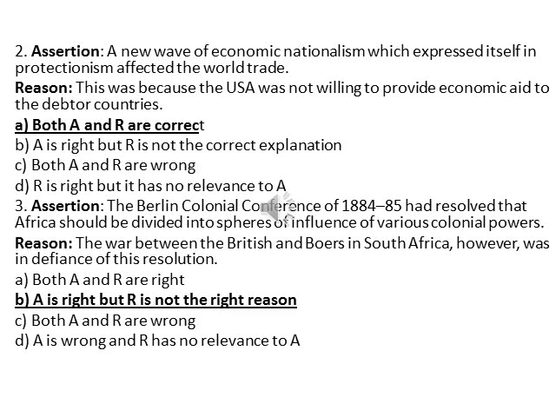Because there was competition, a bloody battle between the European powers in capturing Africa. That's why they arranged the conference. But the war between the British and the Boers was not the reason. So here option B is correct. A is right, but R is not the right reason.